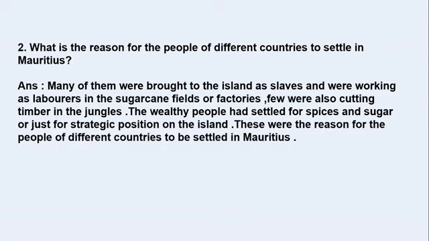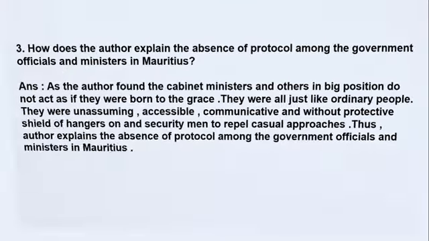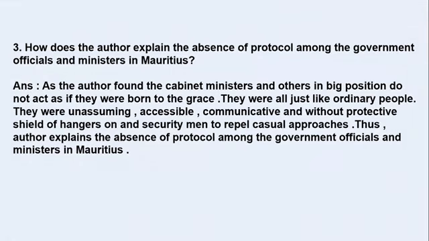Okay, students, let's move on to the third question. How does the author explain the absence of protocol among the government officials and ministers in Mauritius? So here author says that there was absence of protocol, means the official, the formal and the unique way of behaving, the different rule of the government officials and ministers. Why was it absent? Why did they not have some special class or special behavior? So what does the author explain? So let's see the answer.